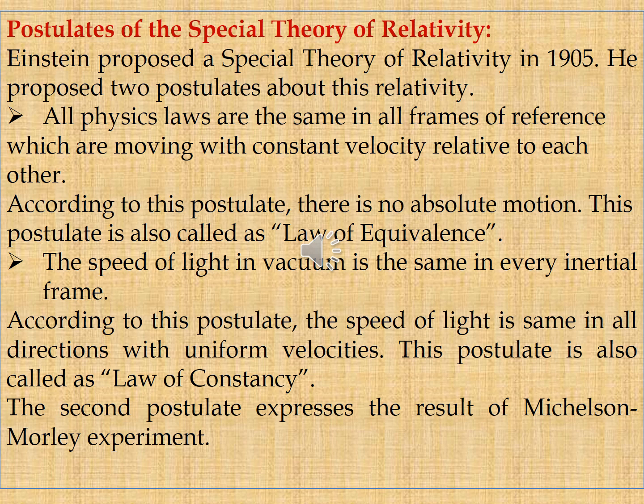And the second one, the speed of light in vacuum is the same in every inertial frame. According to this postulate, the speed of light is the same in all directions in frames with uniform velocities. This postulate is also called the law of constancy. The second postulate expresses the result of the Michelson-Morley experiment.